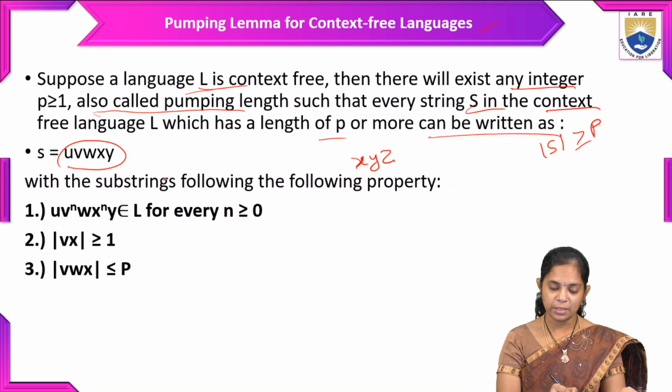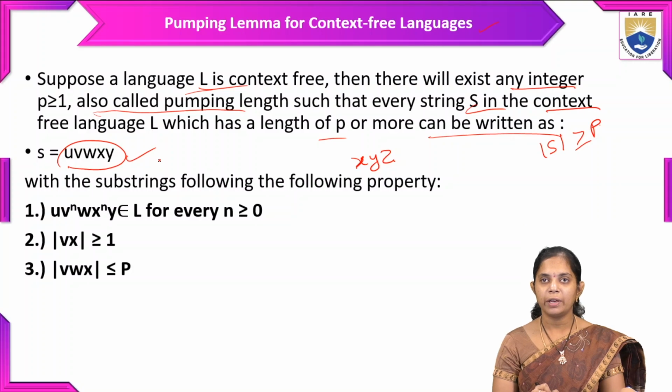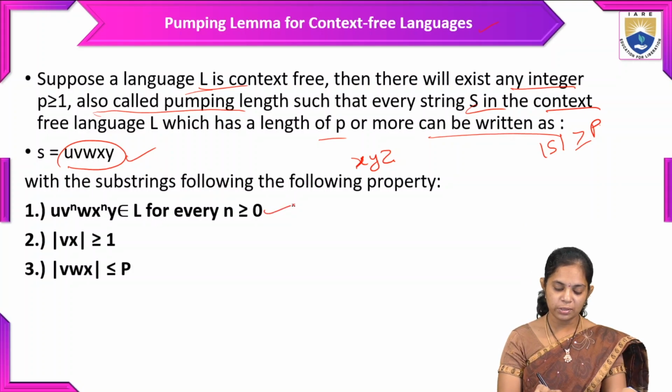And this string s is divided into 5 parts, and we need to follow these 3 steps.